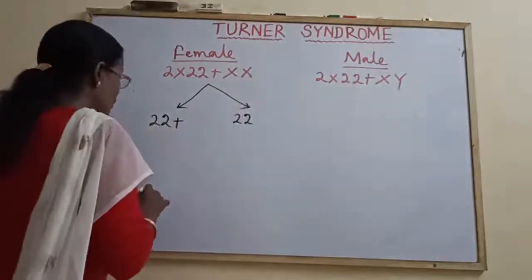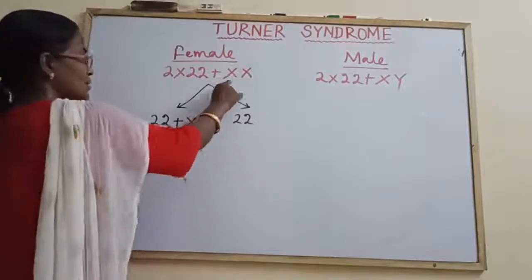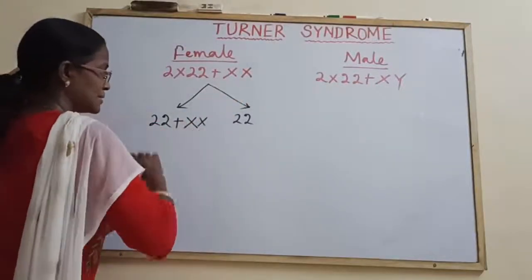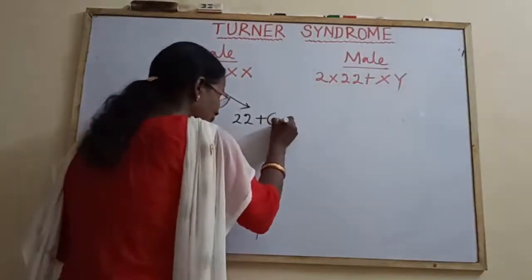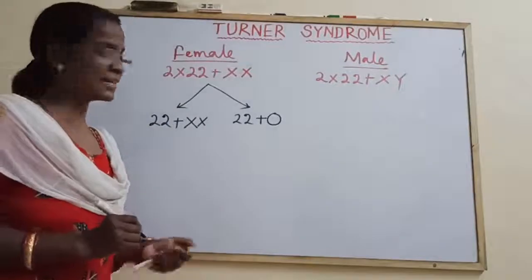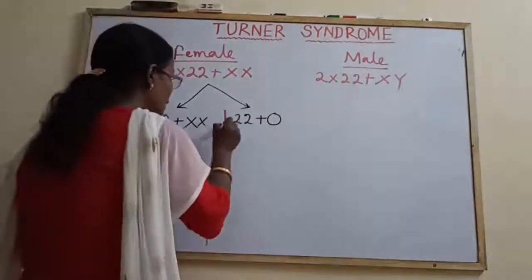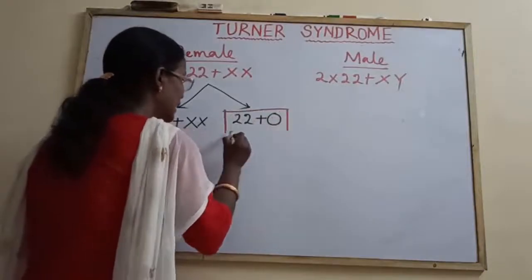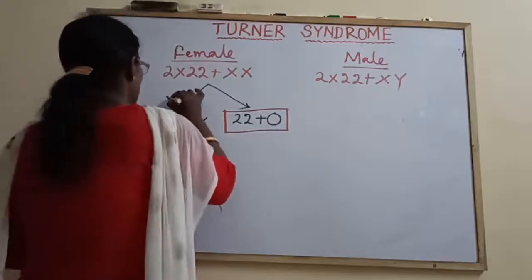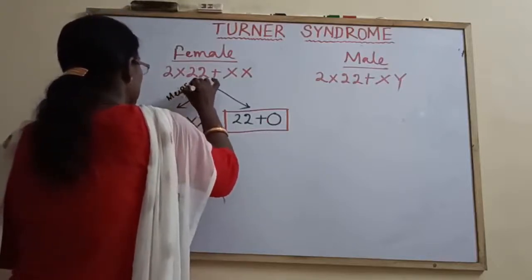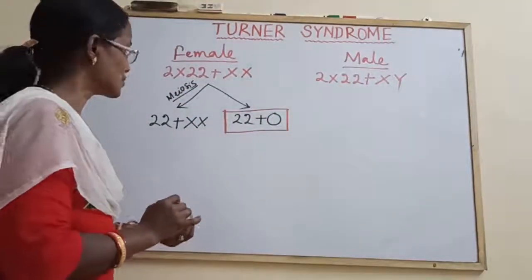Suppose these two X chromosomes pass to one of the gametes, whereas the other gamete lacks the sex chromosomes, that is represented by 22 plus 0. So this is a kind of abnormal gamete. As a result of which type of division? It is due to meiosis, and the process is non-disjunction of chromosomes.